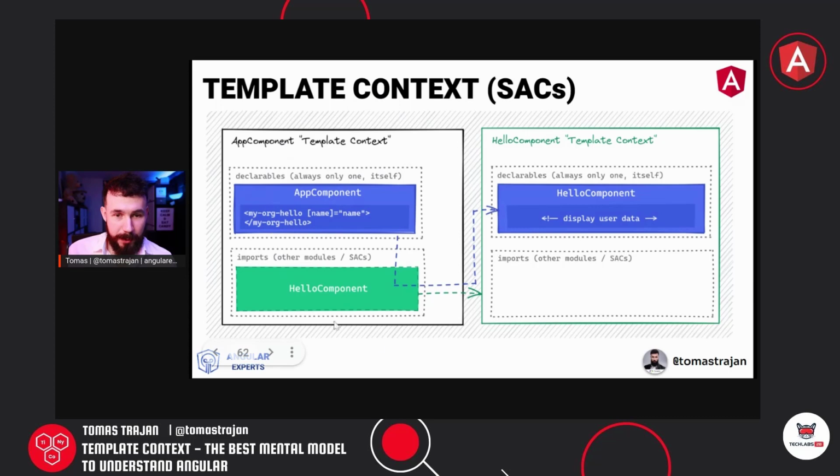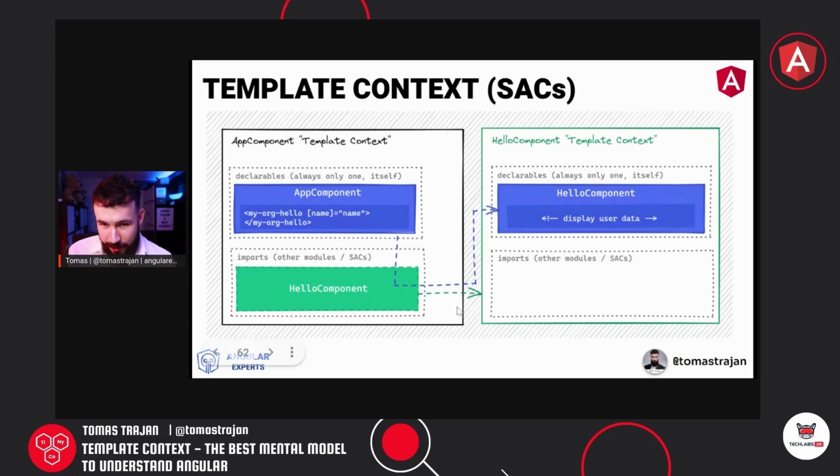This also basically represents the main difference between NG modules and standalone components. As we can see, we actually already have 2 template contexts from the start. The application component, because it's a standalone component, has its own template context, and it tries to use the hello component in its template. And it also has the hello standalone component in its imports. So it's using the imports which would previously be used for modules, but now is used for standalone components. That means there is this reference to that other template context, because it's another standalone component, and every standalone component defines its own template context.